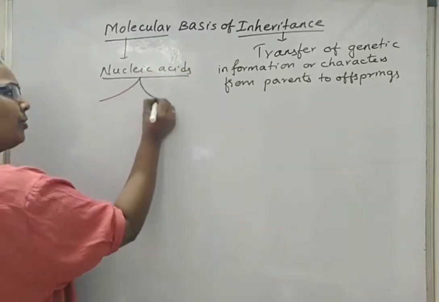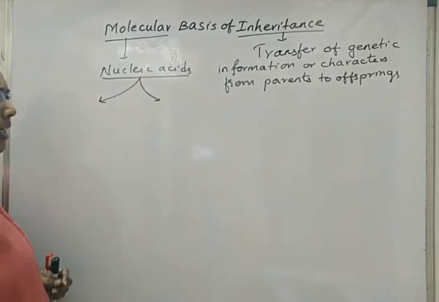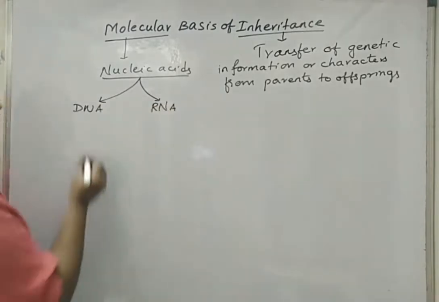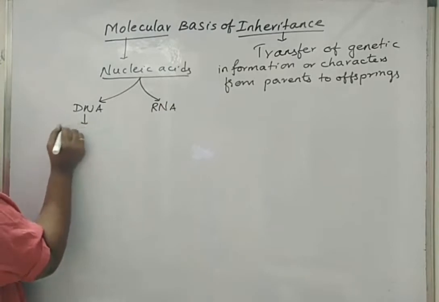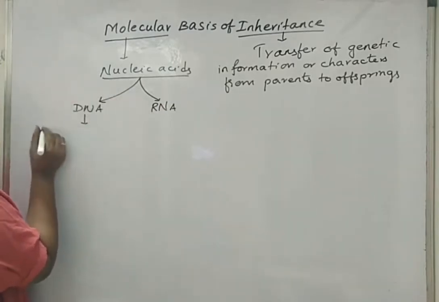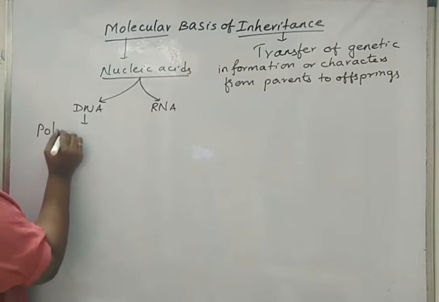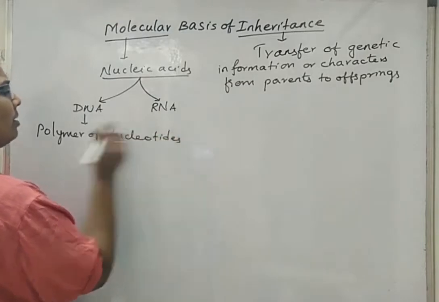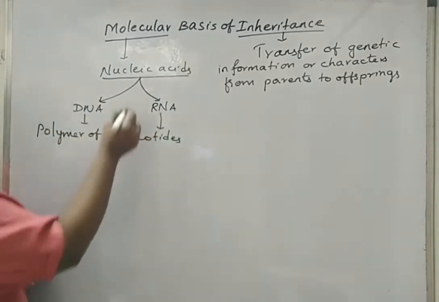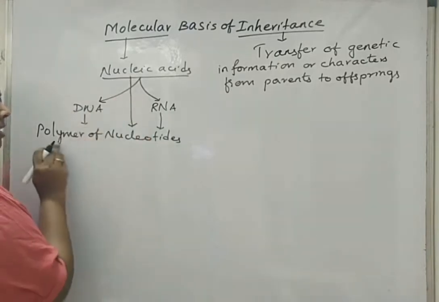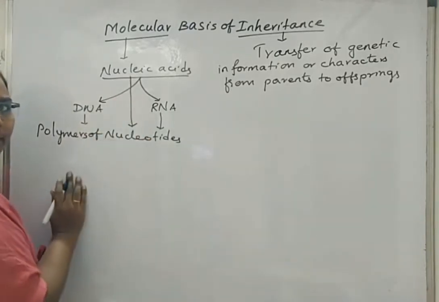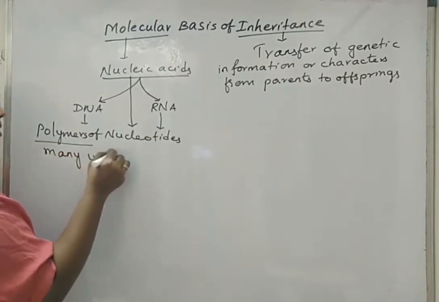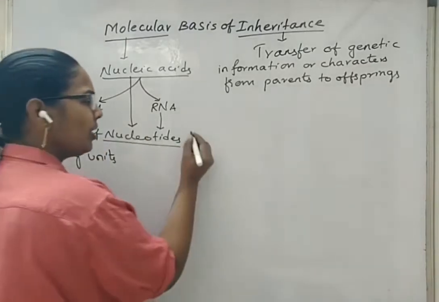There are two types of nucleic acids existing in living organisms. One is DNA and the other is RNA. DNA is a nucleic acid and it is defined as a polymer of nucleotides. RNA is also the same, meaning nucleic acids are considered as polymers of nucleotides. Polymers means many units of nucleotides. What are these nucleotides?